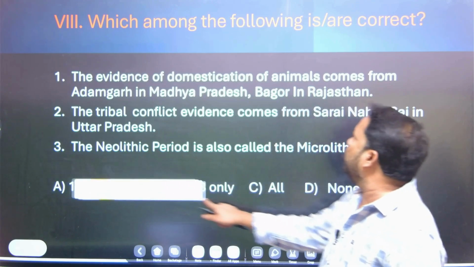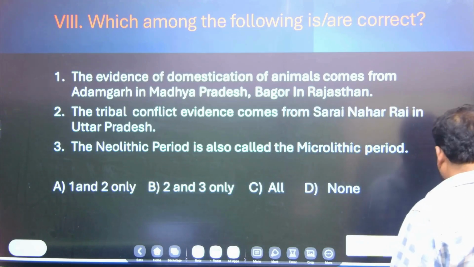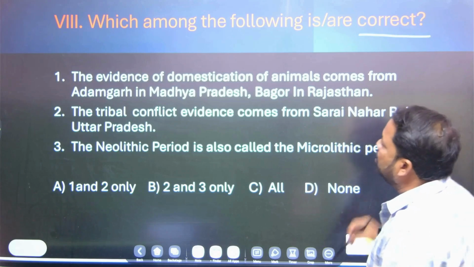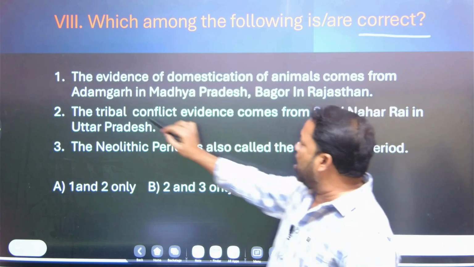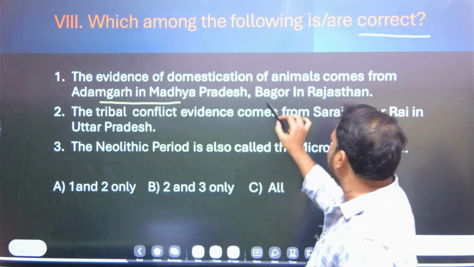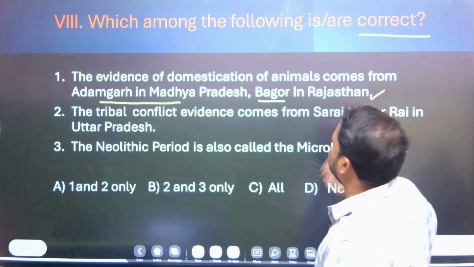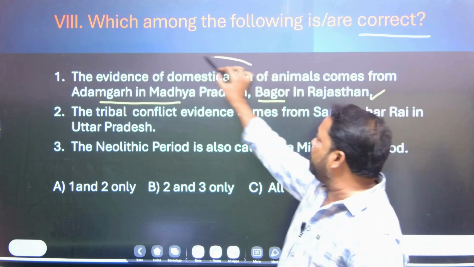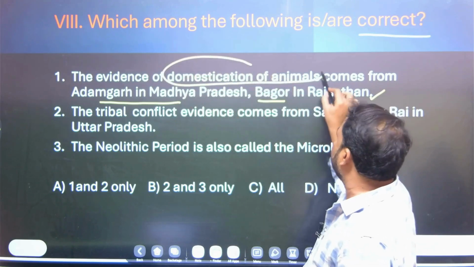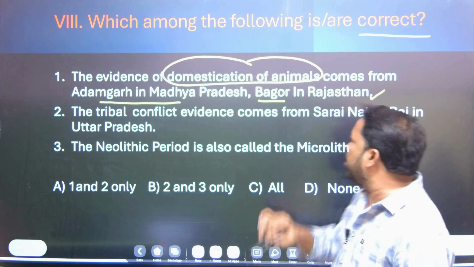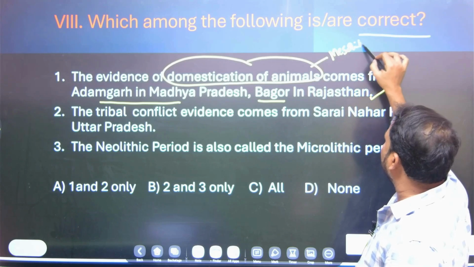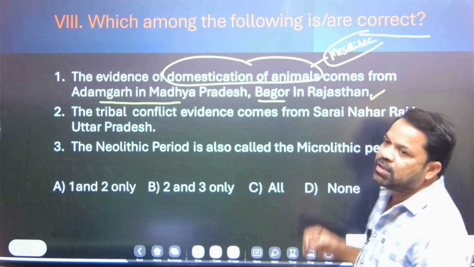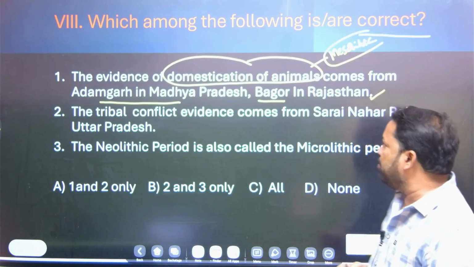Which among the following is correct? The evidence of domestication of animals comes from Adamgarh in Madhya Pradesh and Bagor in Rajasthan. The domestication of animals started from the Mesolithic period. The credit for domestication of animals goes to the Mesolithic man.